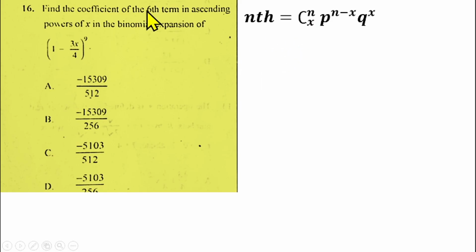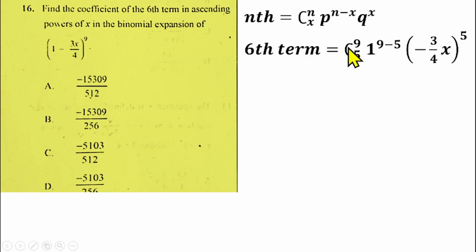So in this case, you are looking for the sixth term. So that means I will be having the sixth term to be equal to 9 combination 5. How do we get 5 here? Because I remove 1 from the term you are looking for, that you have 5 here. Then we have 1, which is the first term you are having here, which is 1 raised to power 9 minus 5. So then, into bracket, our b will represent minus 3x over 4, minus 3x over 4 raised to power 5, the term we are looking for.